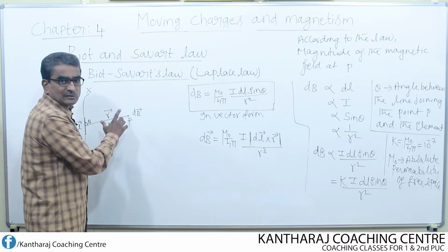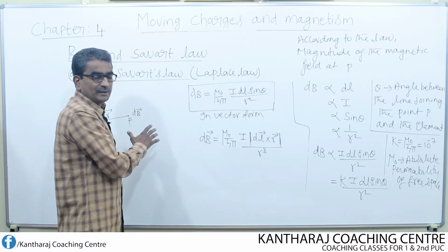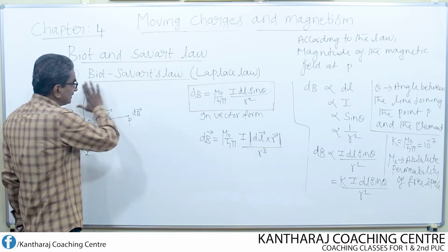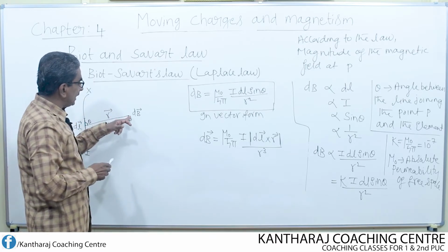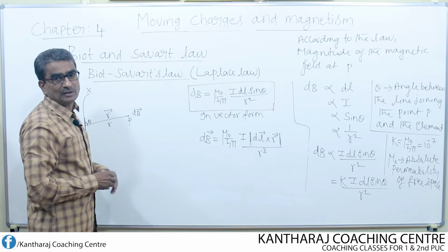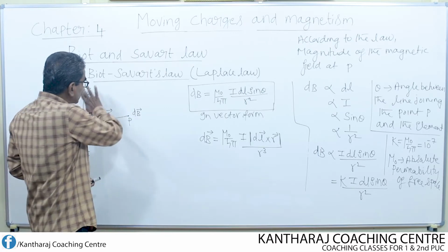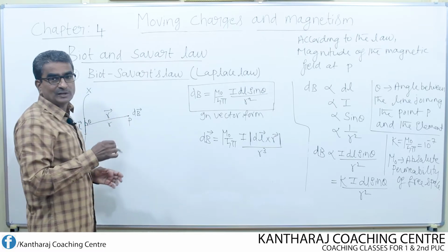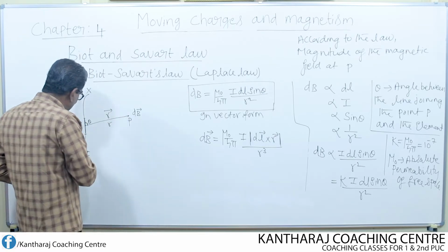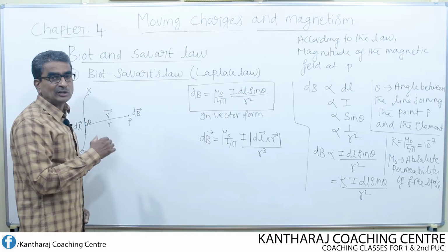The point P is also on the board plane. So both P and dl are on the same plane like the board. Therefore, the magnetic field at P should be perpendicular to the plane of the board, and whether it is inwards or outwards depends on the direction of the current according to the right hand rule.